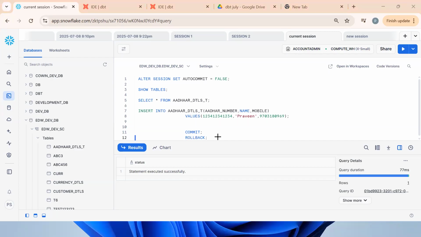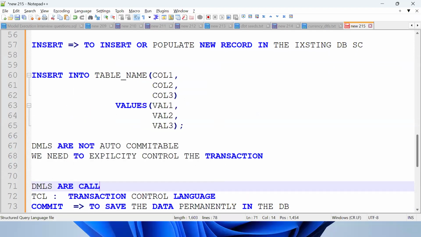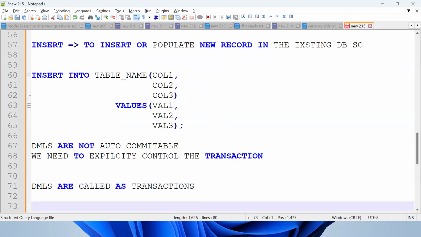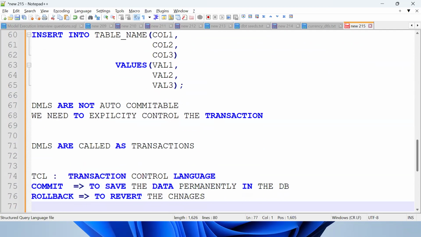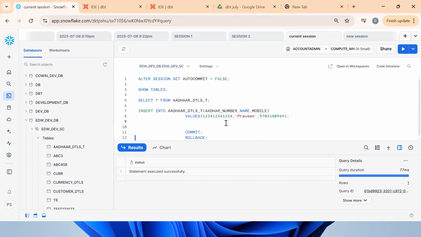So DMLs are called transactions. Clear? This is the functionality.